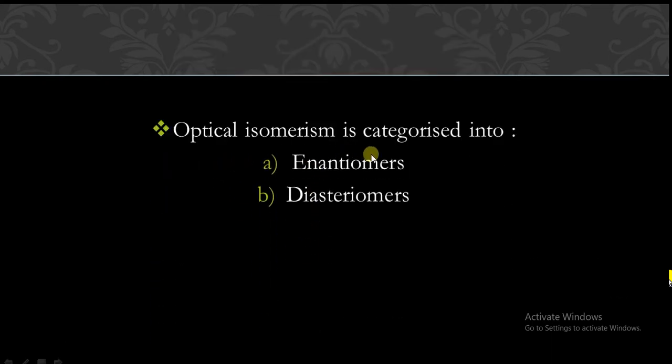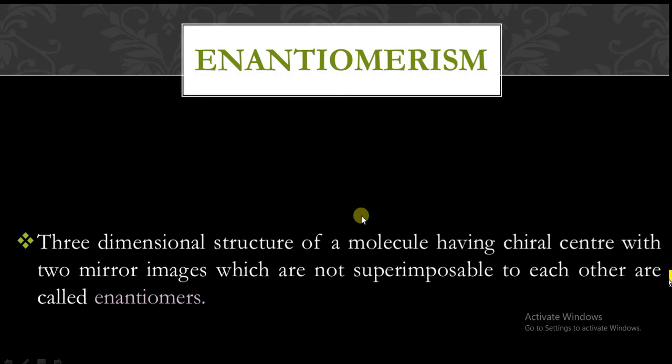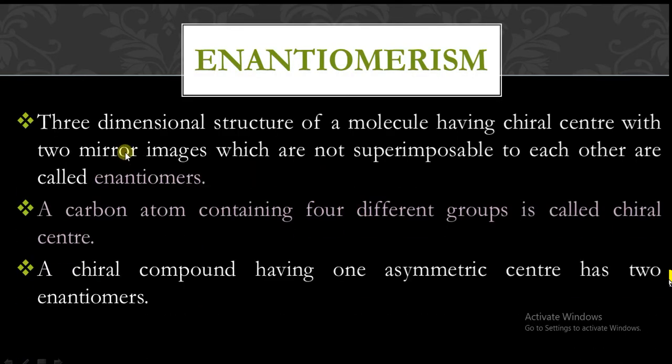This optical isomerism is categorized into two categories. What are the two categories? First one is enantiomers and second one is diastereomers. What is enantiomerism? Enantiomerism means the three-dimensional structure of a molecule having chiral center with two mirror images which are not superimposable to each other are called enantiomers.